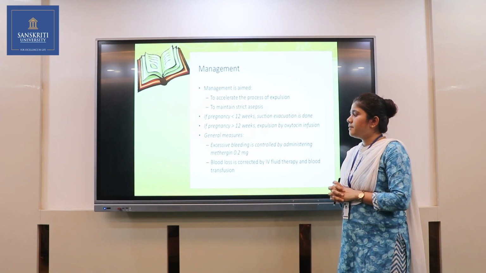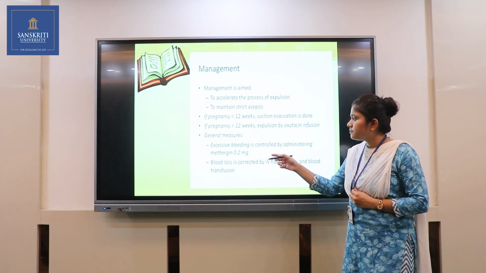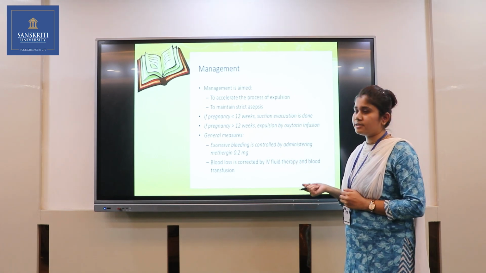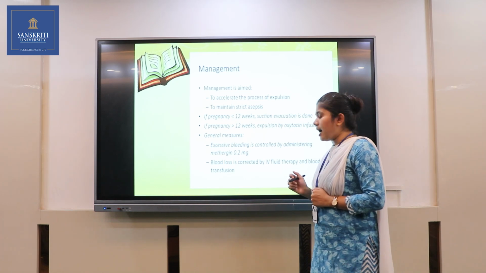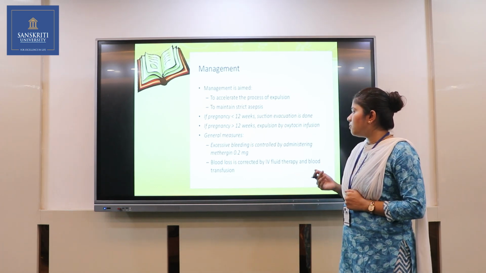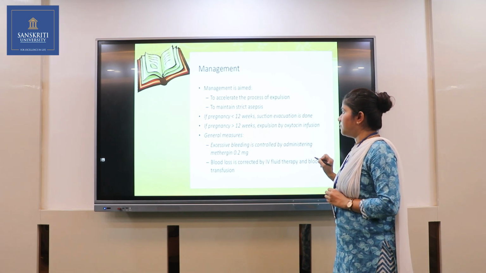Then general measures, what kind of measures do we give to the patient? Firstly, excessive bleeding is controlled by administering methergine 0.2 mg. Then blood loss is corrected by IV fluids or blood transfusion. So these are all the management of inevitable abortion.